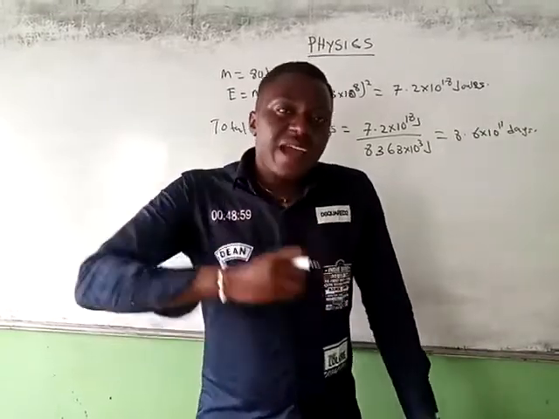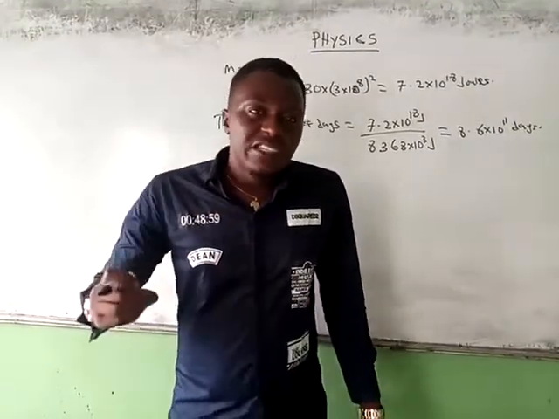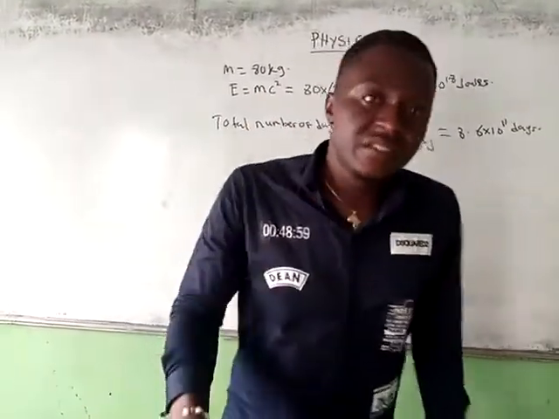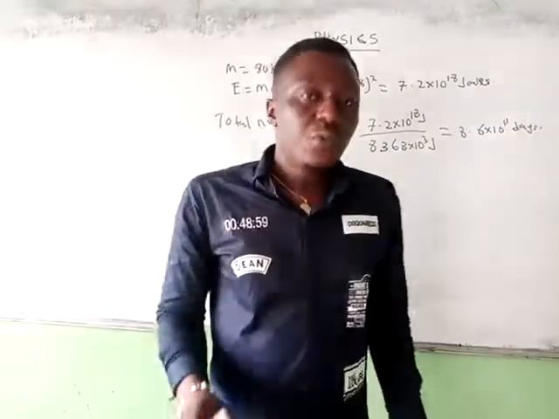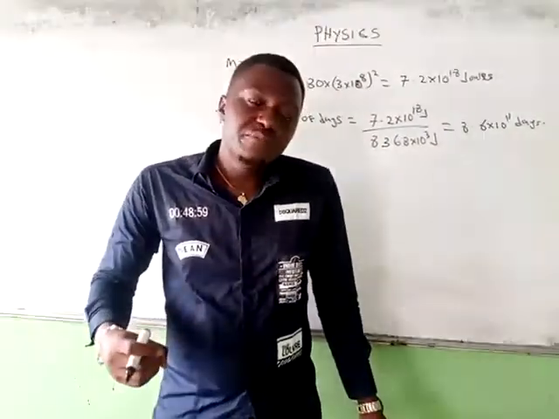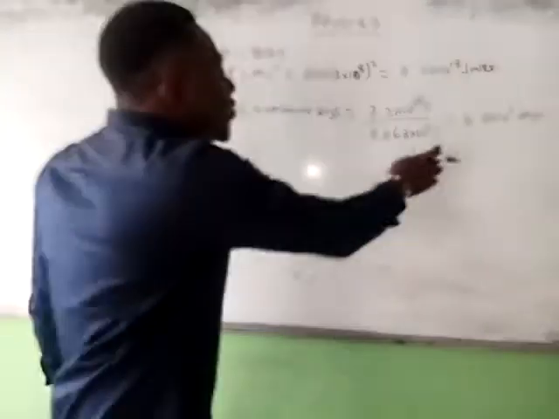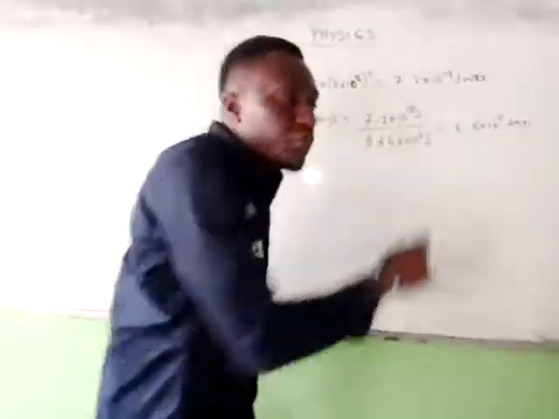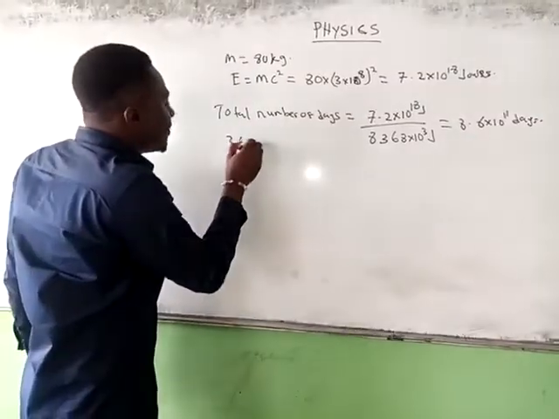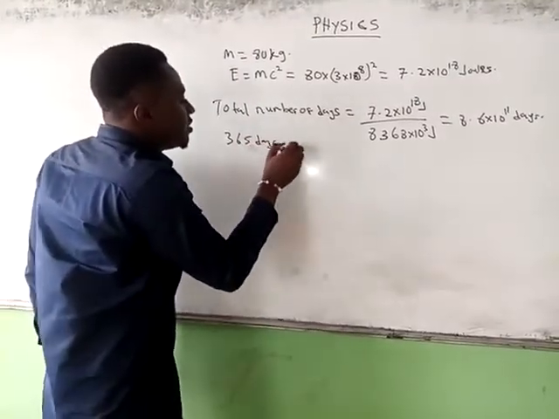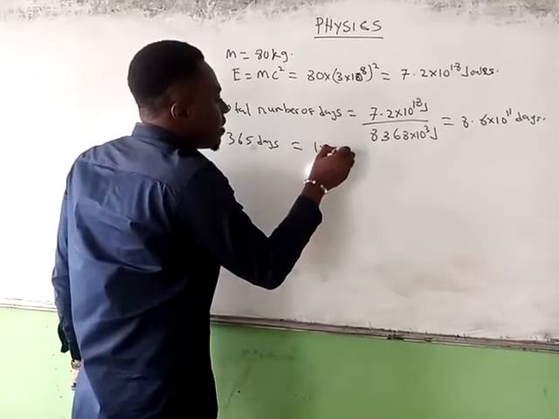The draining of our energy, the natural energy of our body, is what causes aging, the aging of our cells. When the energy is being drained, being reduced with time, that's what causes aging. So we convert these days to years. We know that 365 days is equal to 1 year.